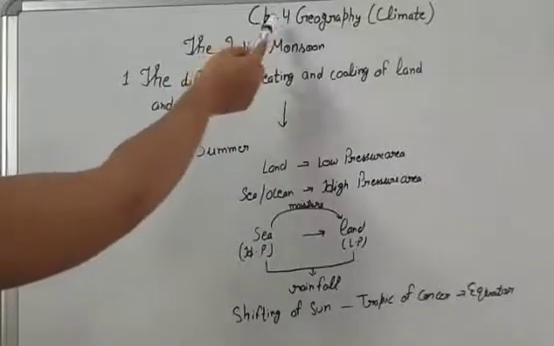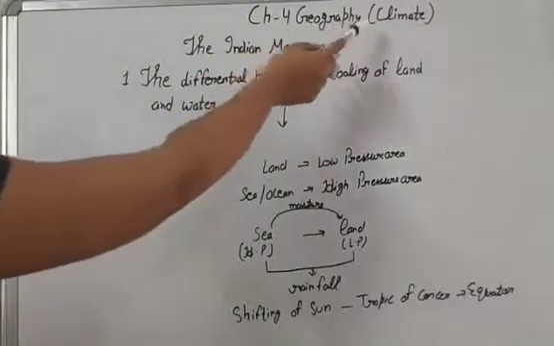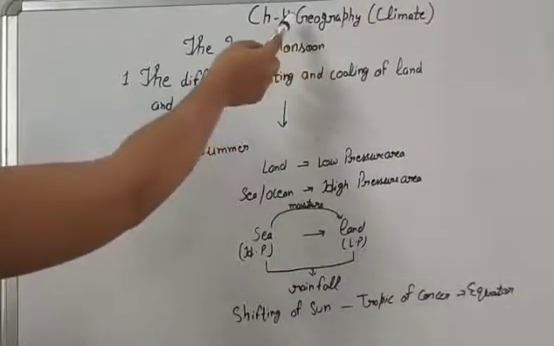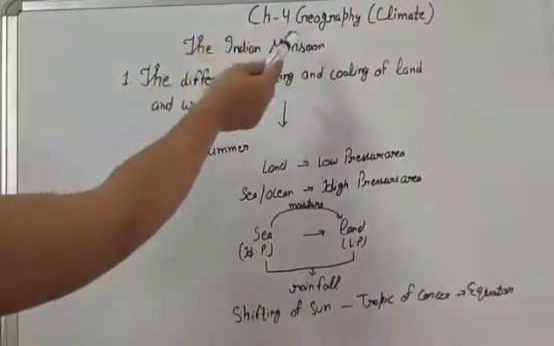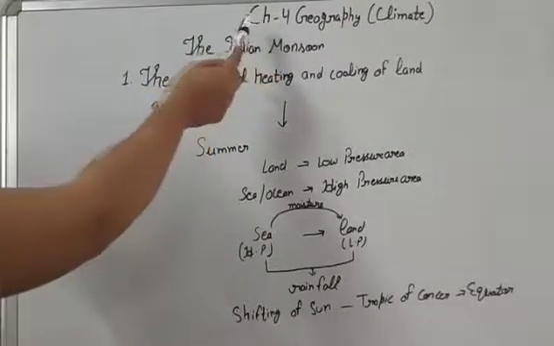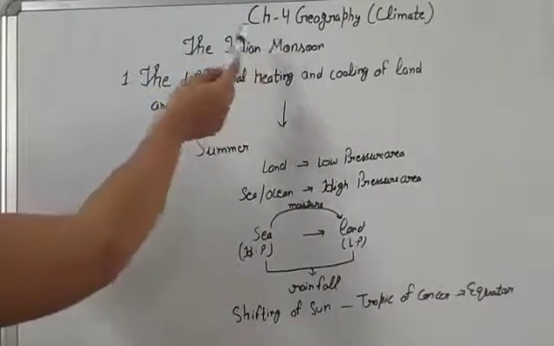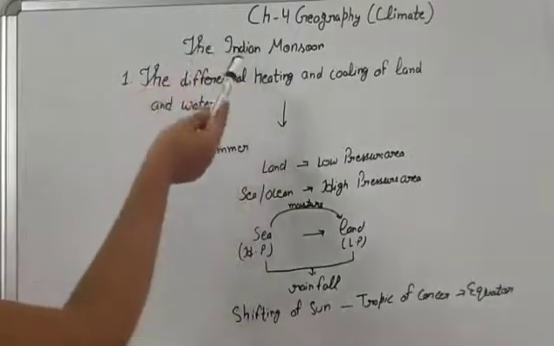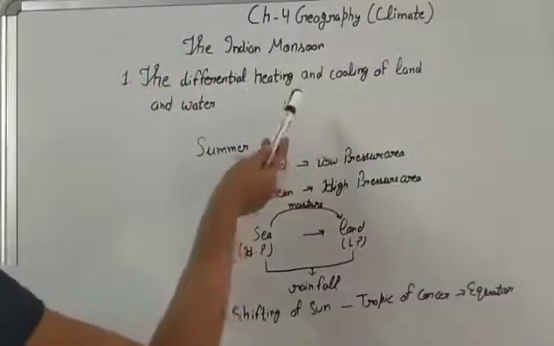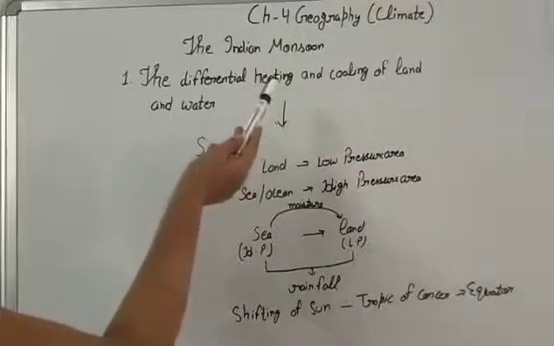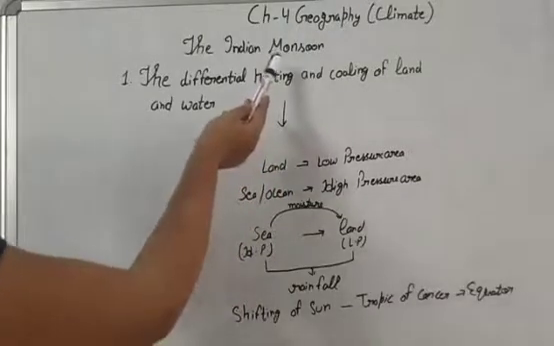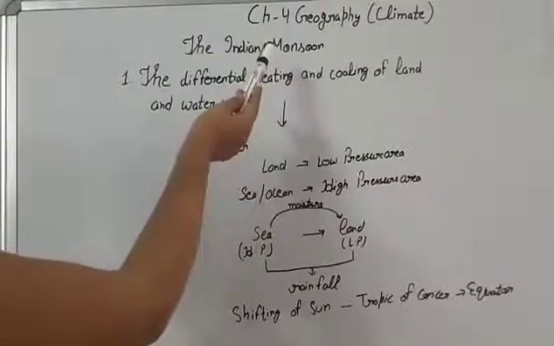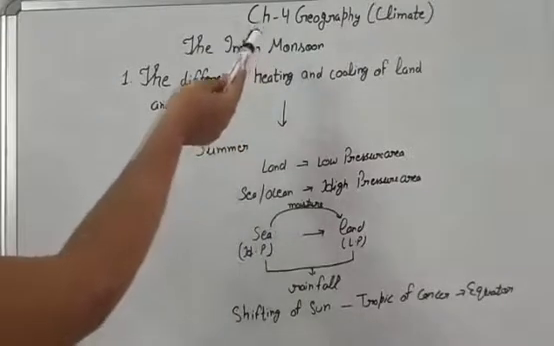Students, in the previous video of Chapter 4 Geography, Climate, we discussed the factors that affect the climate of India. India has a monsoon type climate. Monsoon is a periodical seasonal wind. It blows from sea to land in a particular season and reverts back with a change in atmospheric conditions. It is a typical or dominant feature of the Indian climate.